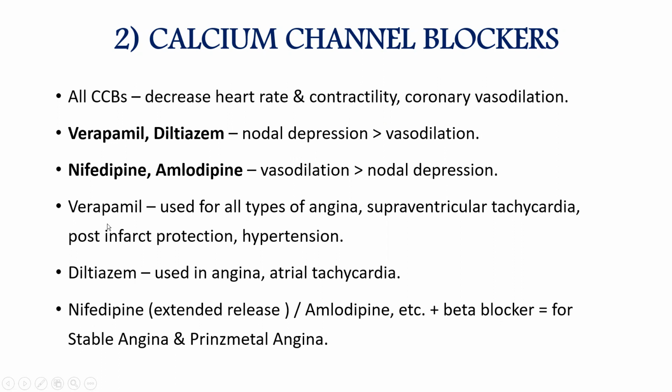So verapamil is used for all types of angina, supraventricular tachycardia, post-infarction protection, and hypertension. Diltiazem is used in angina and atrial tachycardia. Nifedipine, amlodipine, all those. Then with the beta blockers, they are used for stable angina and principal angina, because in principal angina there is a vasospasm. For that, we can use nifedipine and amlodipine with the beta blockers.